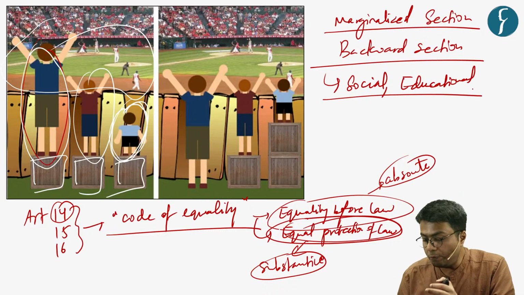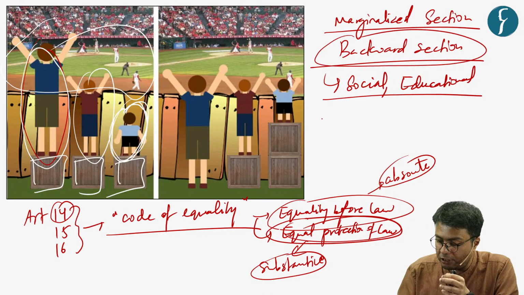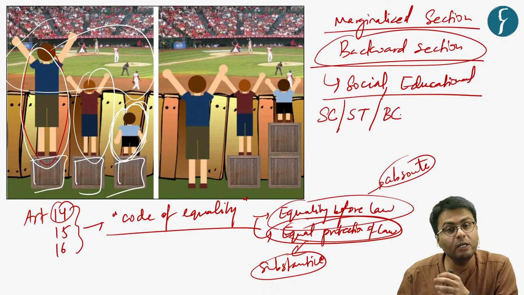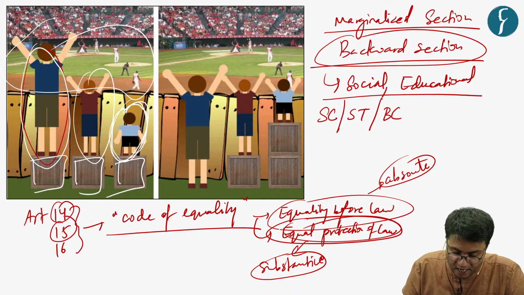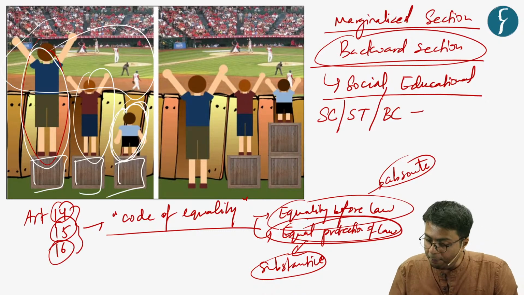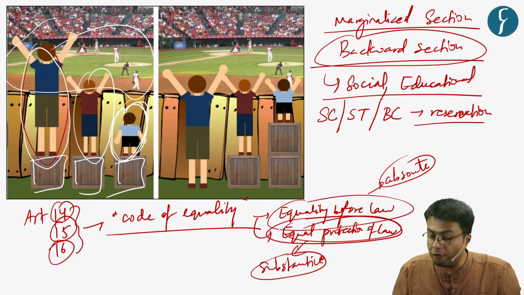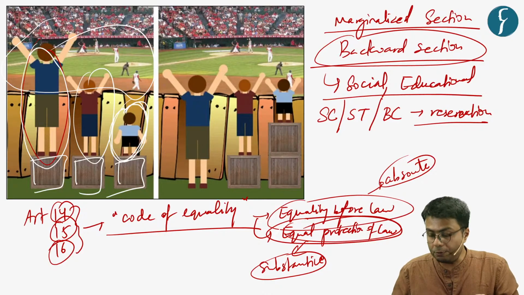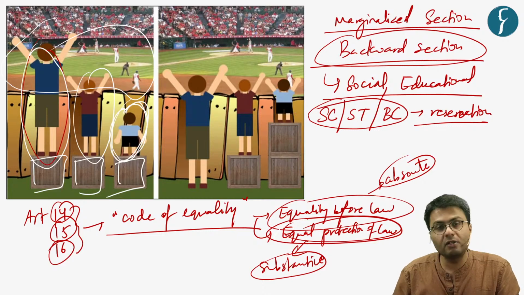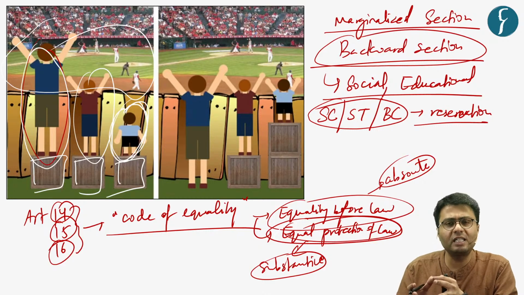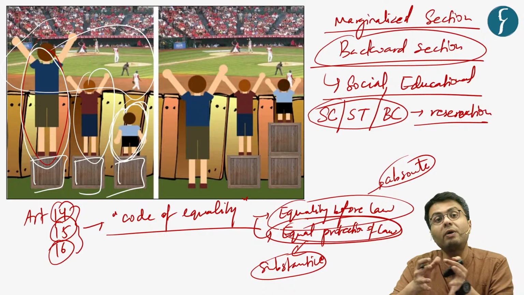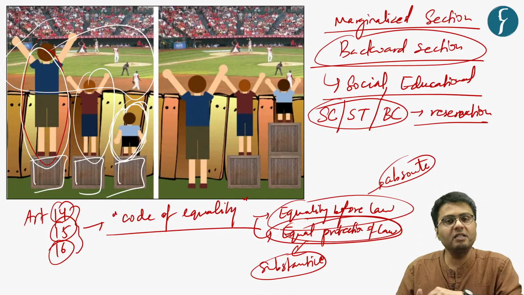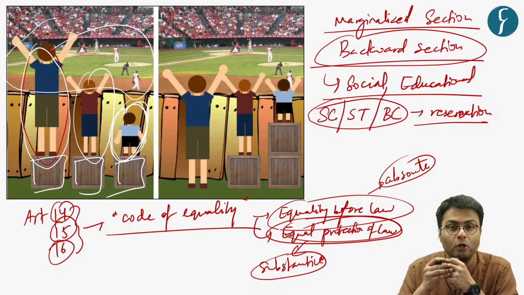So, in order to protect the members of these backward sections who are categorized as scheduled castes, scheduled tribes, and backward classes, the Constitution of India, especially under Article 15 and 16, provides for reservation of seats in public employment as well as educational institutions. Hence, people who belong to these categories have reservation policies as far as access to public jobs and educational institutions is concerned. And this is the crux of reservation policies.